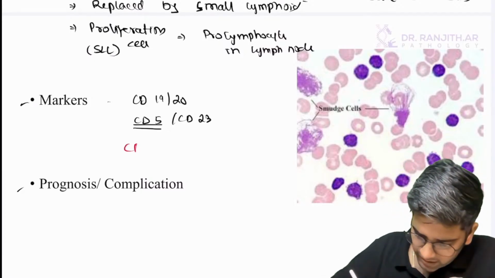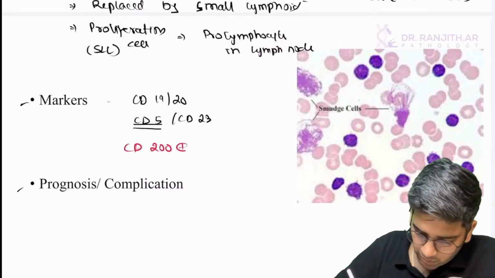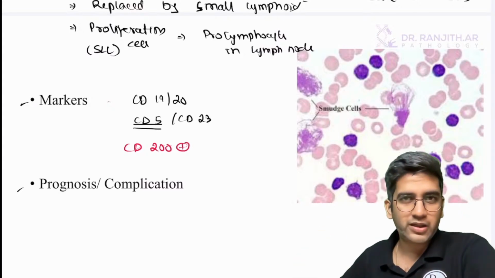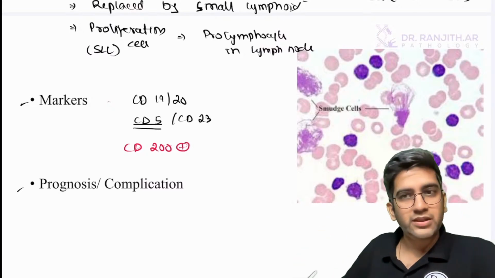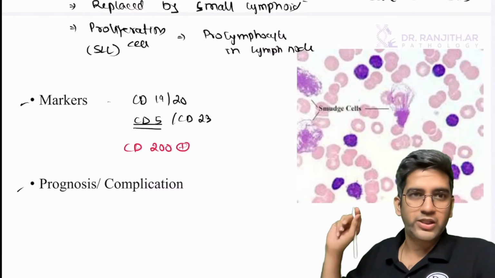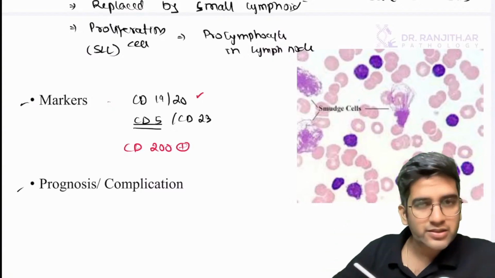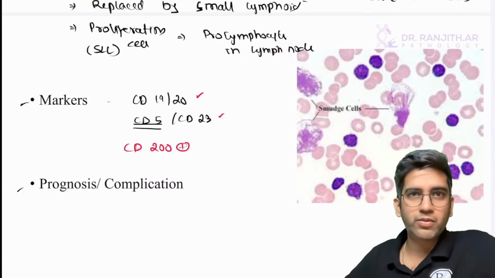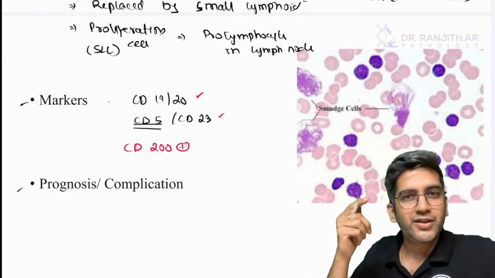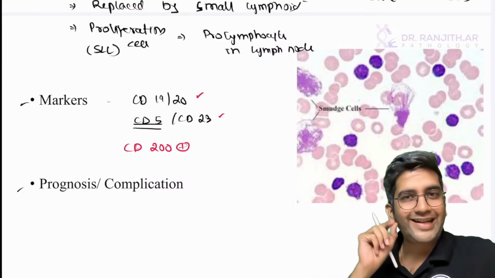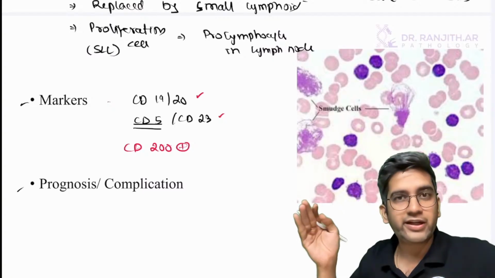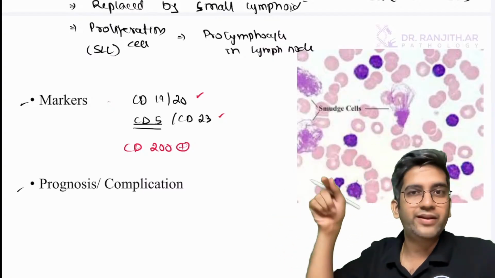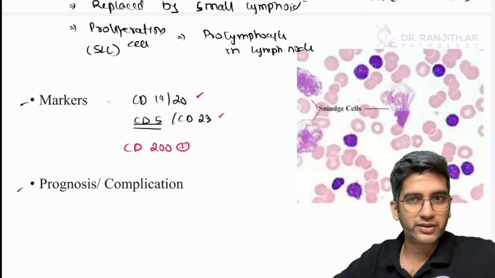If required, write this also. CD200 is positive. It's a new flow cytometry marker, not applicable on a biopsy, but I can use it on flow cytometry. It's very, very important, right? This must be known. You will all remember. Please also, if possible, just look at the notes of the B-cell journey the day before the exam. So even if you forget, you can identify and trace where they came from. You'll be able to answer something, fine?